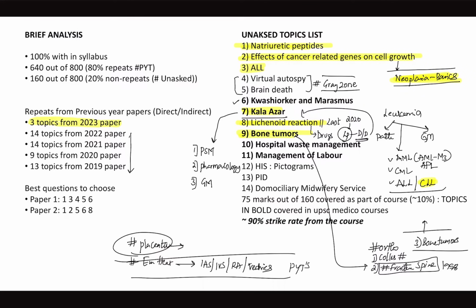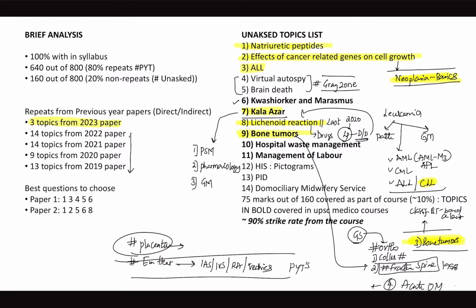Luckily in the test series we have a 5 marker question, classify bone tumors based on location, and it's very easy. What are the epiphyseal bones, what are the diaphyseal bones, what are the metaphyseal bones? Whenever you write questions on classification, make sure that you mention the basis of classification. There's one more topic, acute osteomyelitis, but this is actually part of pathology, not general medicine. General surgery includes ortho. There are 3 topics of ortho, and in the last 2 to 3 years they started asking ortho questions every year, and bone tumors is now part of the examiner's mindset.